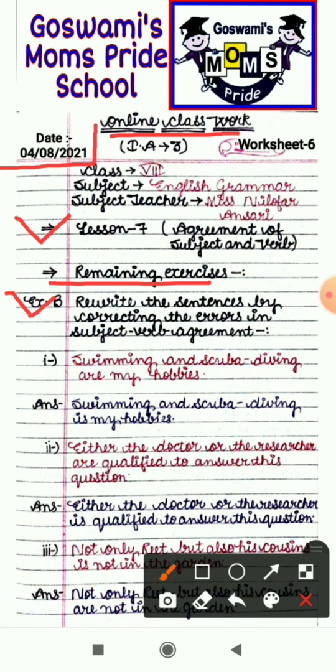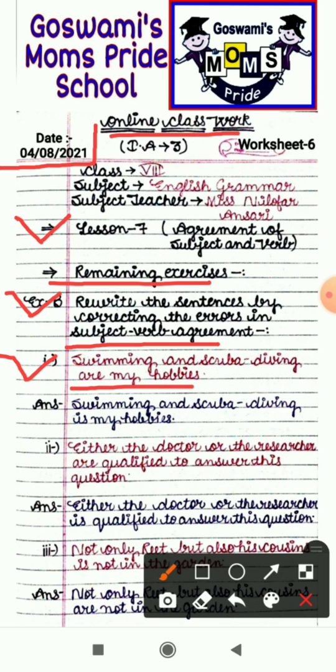Exercise B is: rewrite the sentences by correcting the errors in subject verb agreement. In the given sentences, errors are there in the agreement of subject and verb. So we have to make the correction in the agreement of subject and verb, and rewrite the sentences after that. Now let's see the first sentence. Swimming and scuba diving are my hobbies.